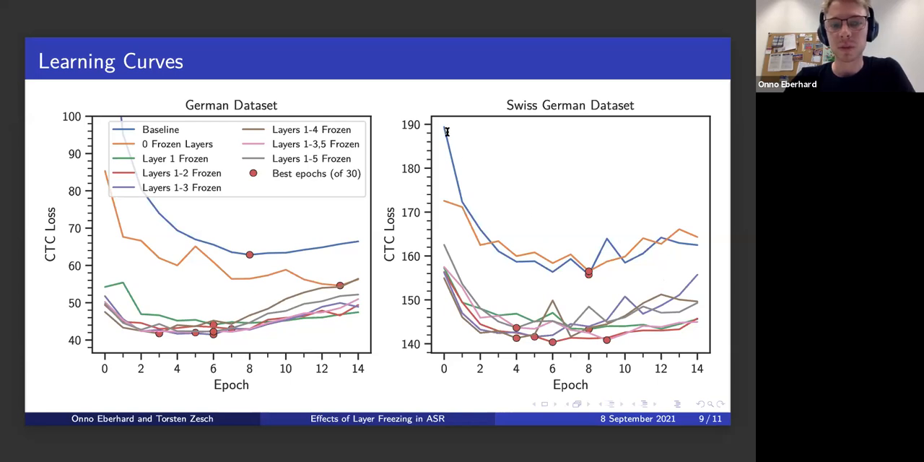And for the Swiss German data set here on the right, it's exactly the same plot. So the baseline version in blue and the 0 frozen layers version in yellow, they also look very similar, these curves. And again, all of the experiments where we freeze at least 1 layer, they all look very similar and are much better than all of the other ones.